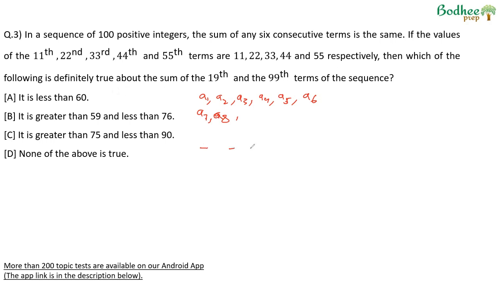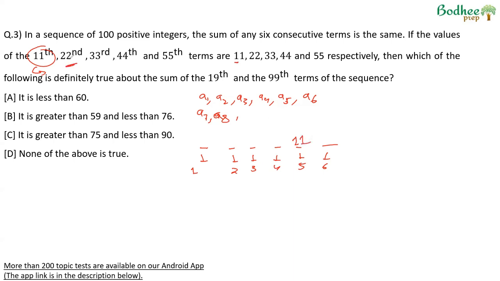Now, if you look at 6 consecutive terms, 1, 2, 3, 4, 5, 6, the number of the first term has to have a remainder of 1 when divided by 6. Here the remainder will be 2, here 3, here 4, here 5, and the sixth term will be a multiple of 6. Now the 11th term means divided by 6, remainder of 5. Therefore, the fifth term is 11.